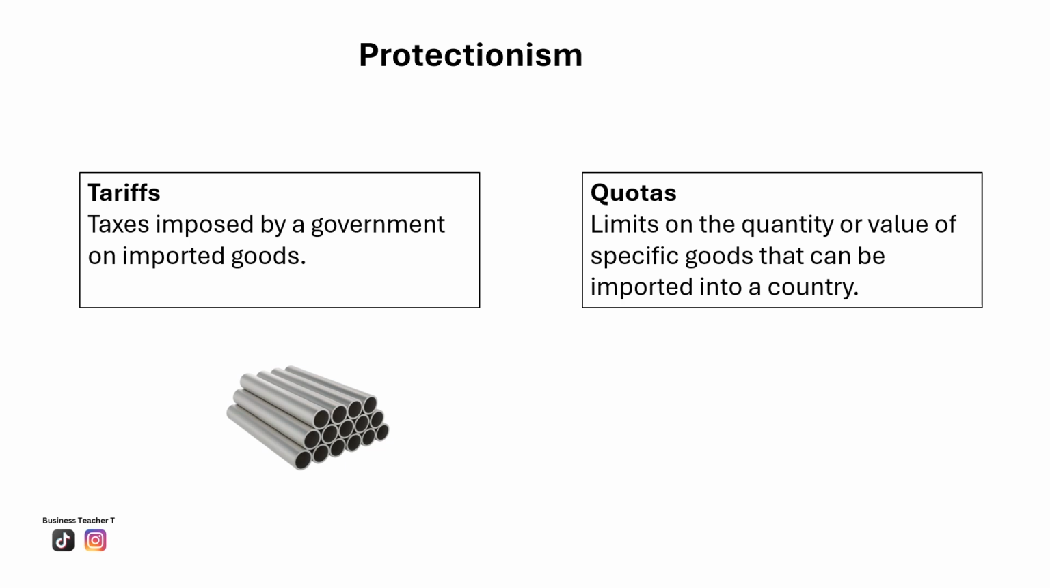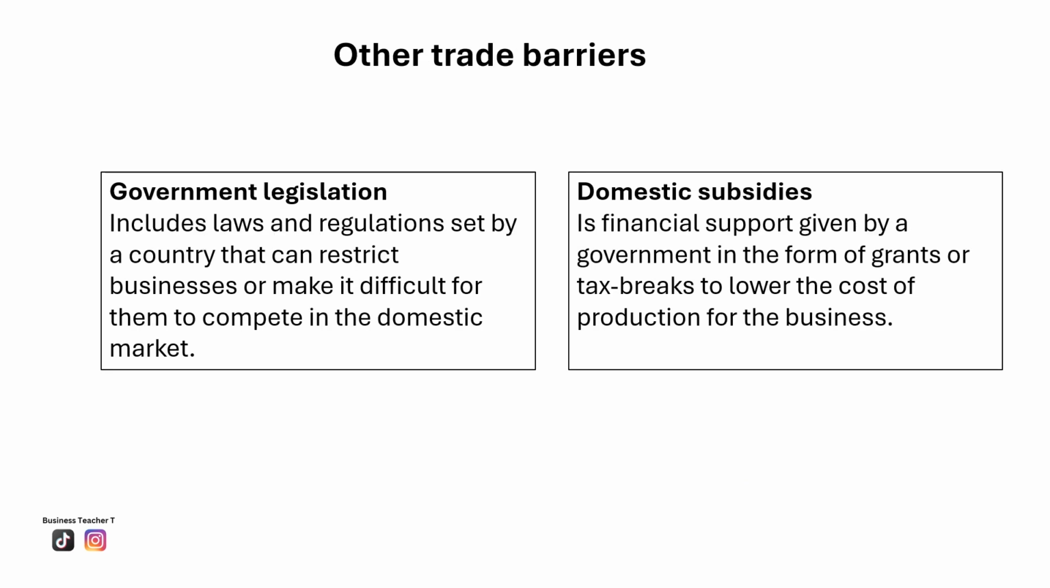The EU has imposed quotas on the import of certain agricultural products, such as sugar and dairy, to protect its farmers. These quotas restrict the amount of these goods that can be imported from non-EU countries. Now, there are other trade barriers that are used to protect domestic industries and also make international trade more difficult. These are government legislation and domestic subsidies.